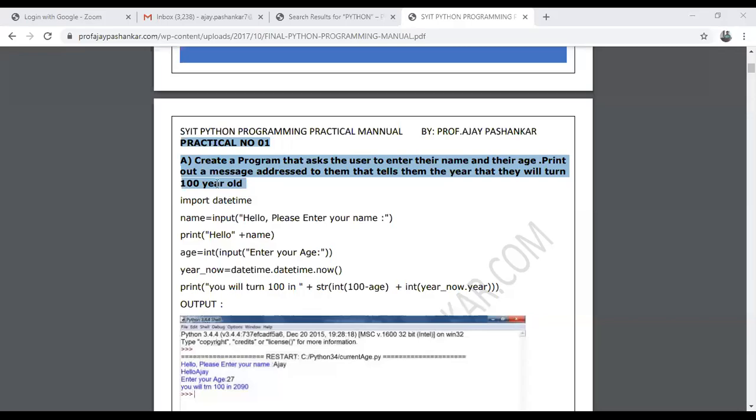So today we are starting with your SYIT Python programming practicals. In the first practical we'll be performing two to three programs. The first is to create a program that asks the user to enter their name and their age, and print out a message addressed to them that tells them the year that they will turn 100 years old.